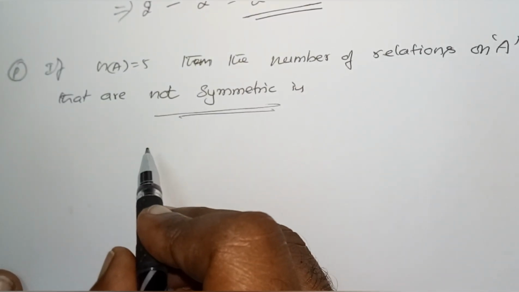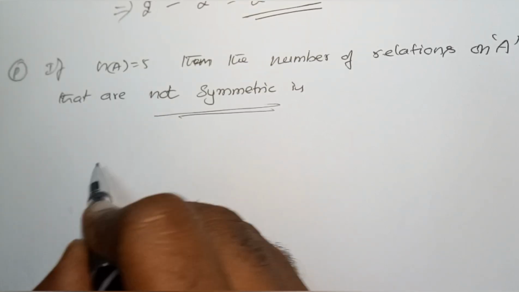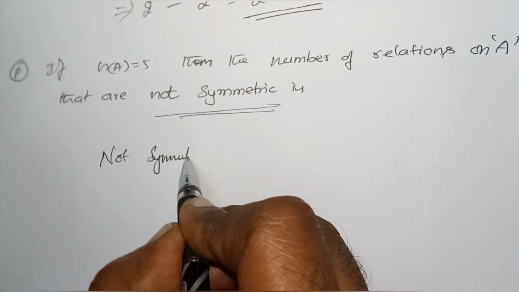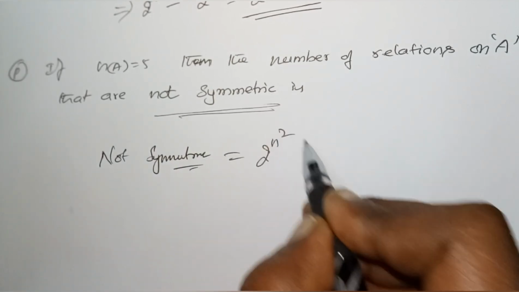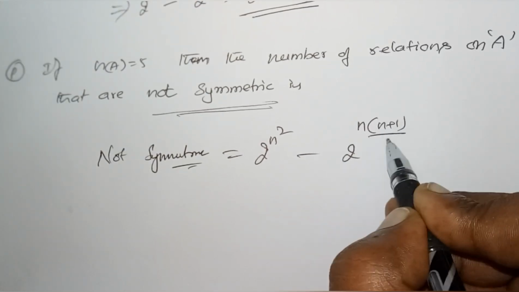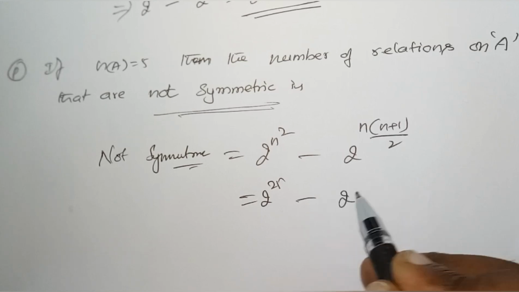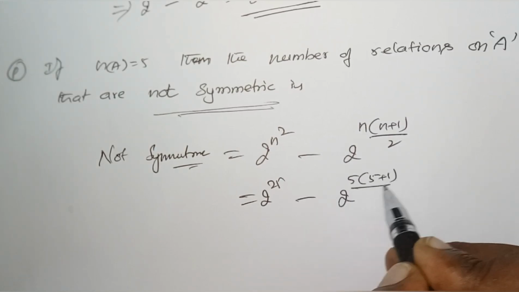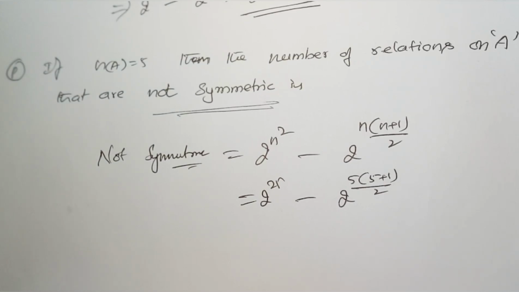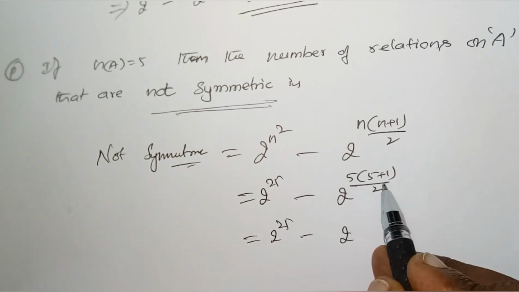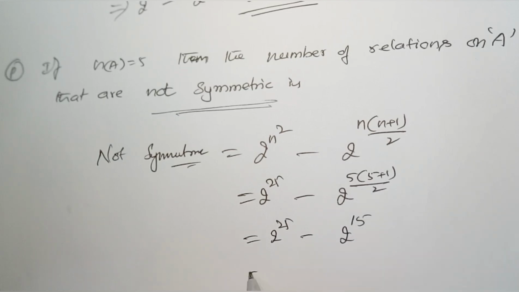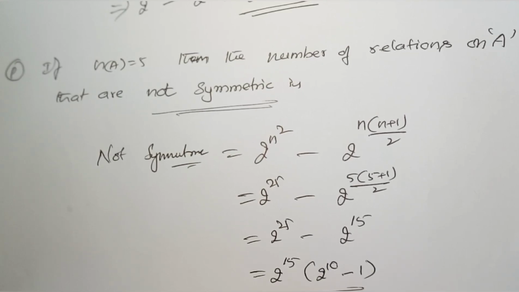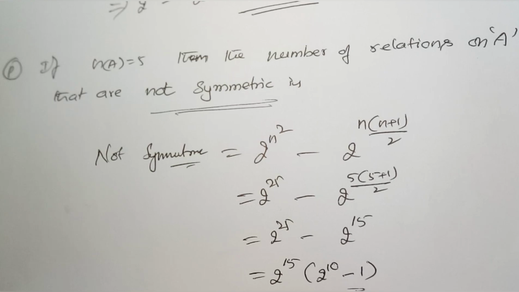Symmetric is 2^(n(n+1)/2). The number of relations that are not symmetric is 2^(n²) minus 2^(n(n+1)/2), that is 2^25 minus 2^(5·6/2).